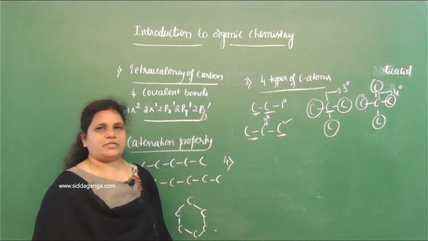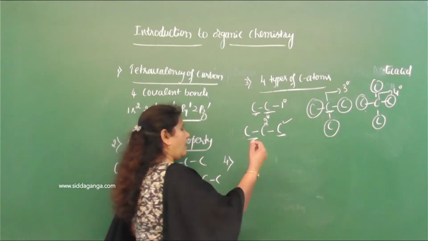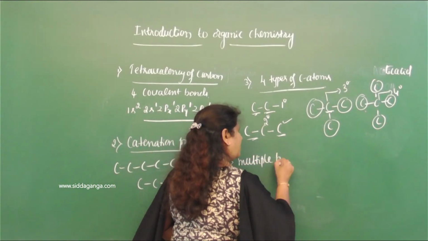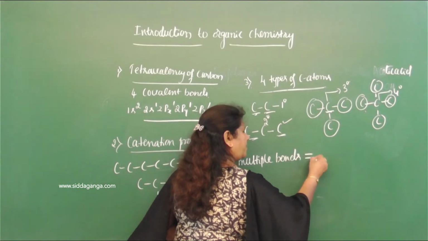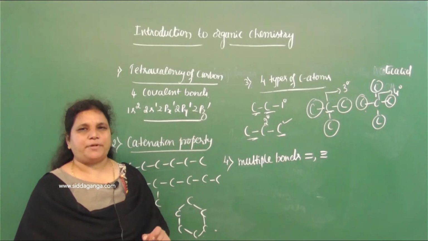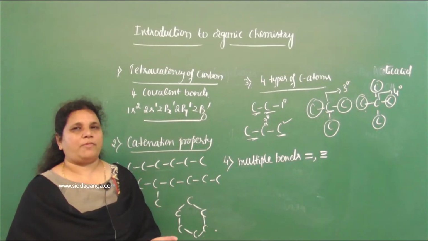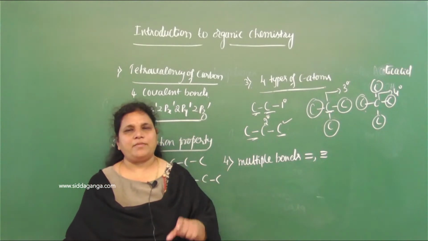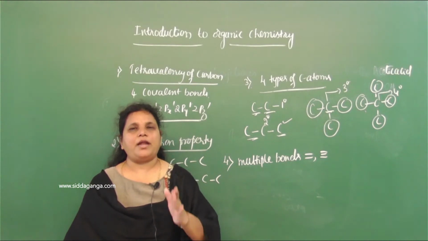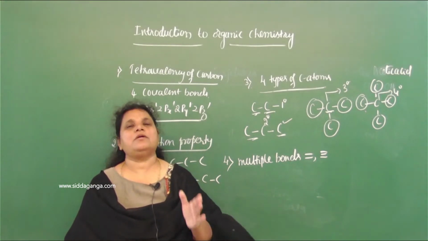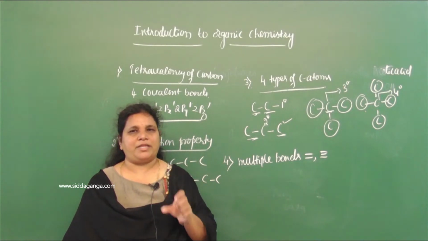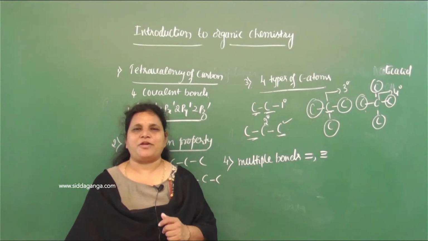And the fourth one is that the carbon atom forms multiple bonds. Multiple bonds means it forms double bonds and triple bonds. Double bond and triple bond formation ಆಗುತ್ತೆ with the carbon atom and also with other elements. Not only with carbon it forms double or triple bonds, it also forms multiple bonds with other elements. So carbon ಮತ್ತೆ carbon ನಡುವೆ double bond ಬಂದಾಗ ನಾವು alkenes ಅಂತ ಒಂದು classify ಮಾಡ್ತೀವಿ.